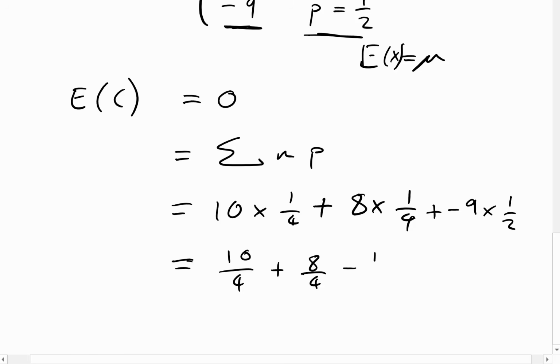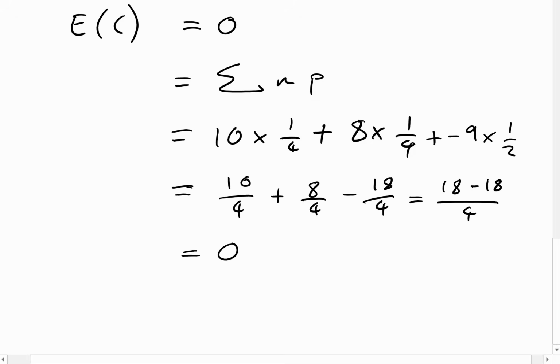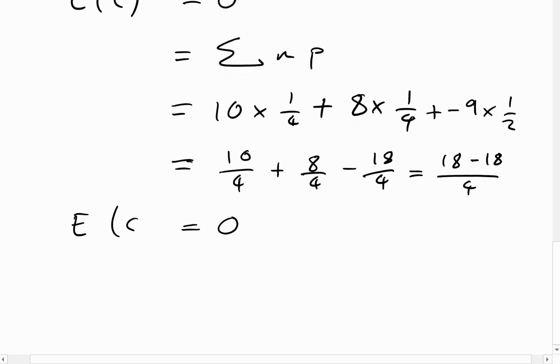So I'm just going to double that to make it 18 over 4, just to make them all over 4. So therefore this is going to be 10 plus 8, so that's 18, minus 18 over 4. So therefore that's going to become 0. So we've basically shown that the expectation, or the mean, is 0.